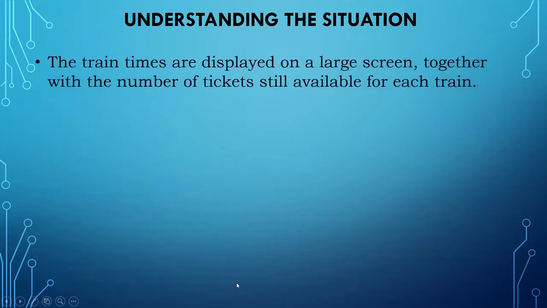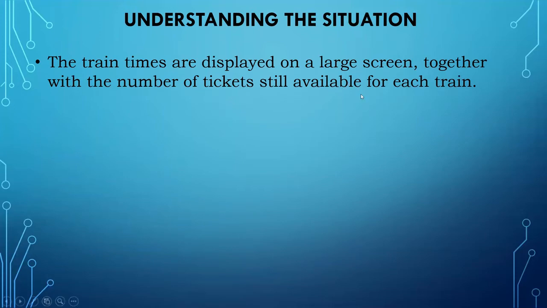And the train times are displayed. This is the task. What we have to do is that the train times are displayed on the large screen. We are going to write a program for this. The large screen shows the train times together with the number of tickets still available for each train. Suppose we look at the display screen, we can see which train we can choose and how many seats are available, so that we can book the ticket.